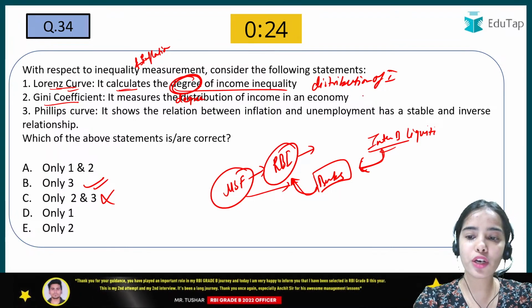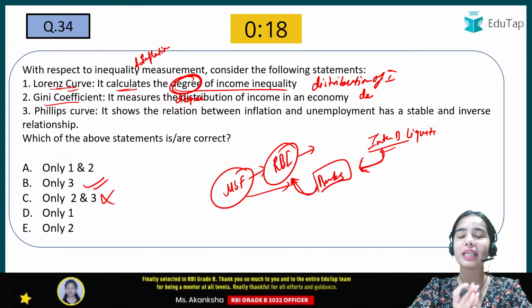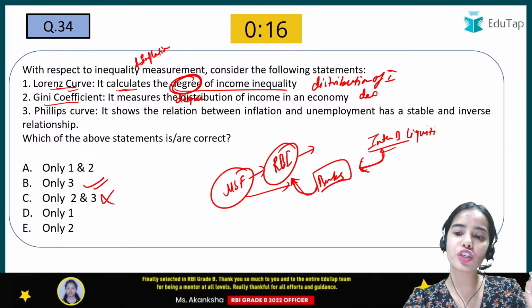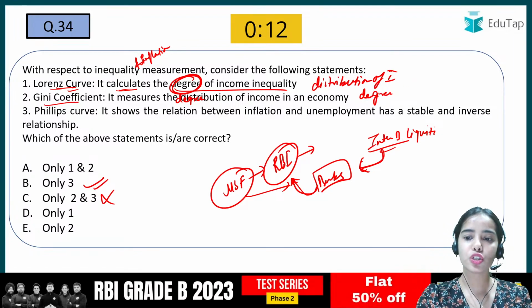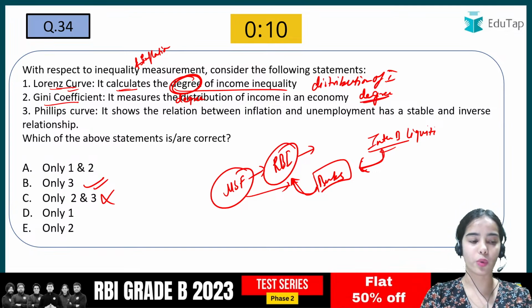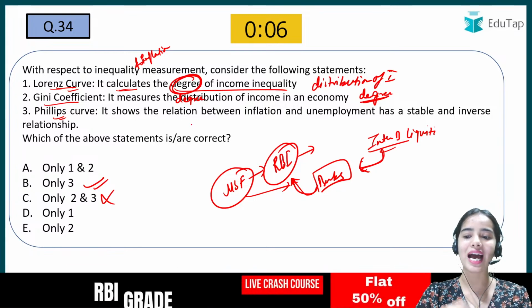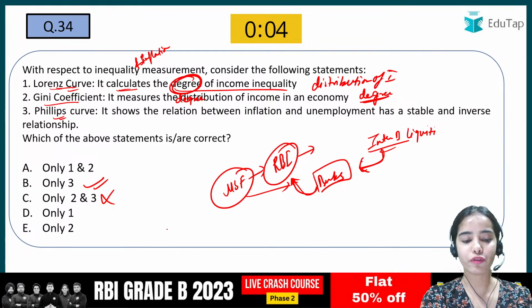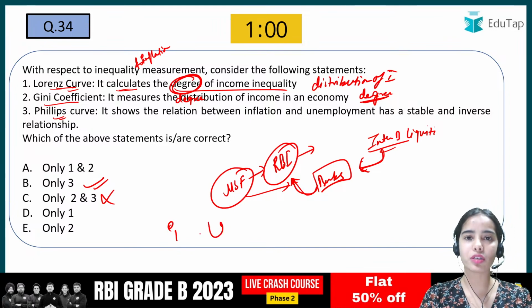The Gini coefficient cannot tell the distribution of income, because to tell the distribution of income you have to give a range or tell the distribution. But the Gini coefficient is only a single number, so it tells the degree of income inequality. The Phillips curve shows the relation between inflation and unemployment, that they have an inverse relationship.